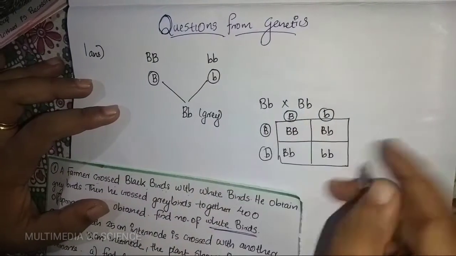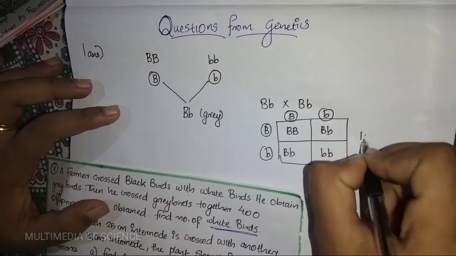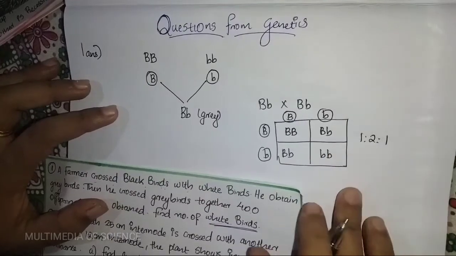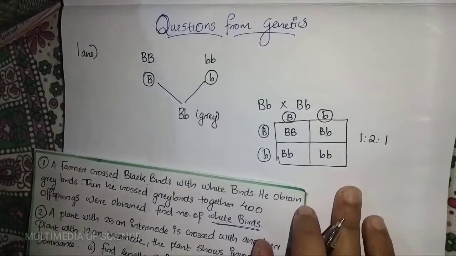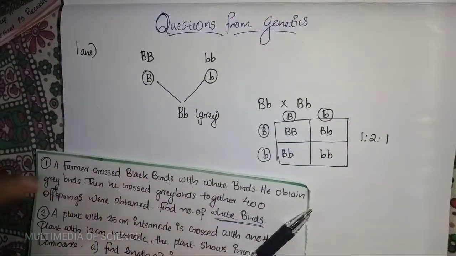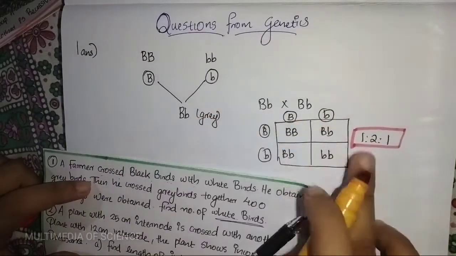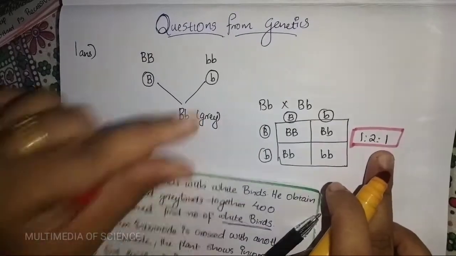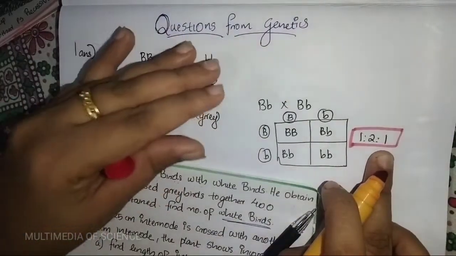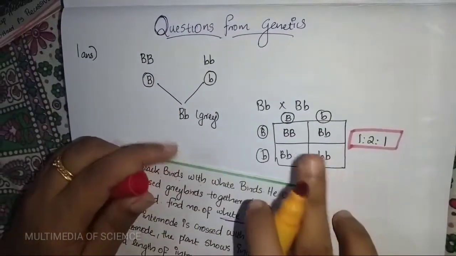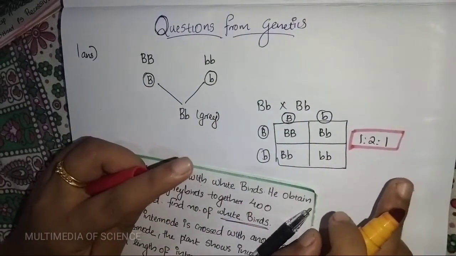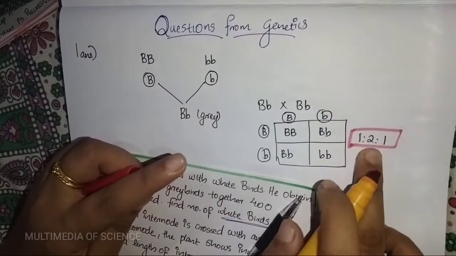So these are in the ratio of 1 is to 2 is to 1. Clear? In incomplete dominance, the ratio 1 is to 2 is to 1 is the same for the genotype and also for the phenotype. So the phenotypic ratio and genotypic ratio are the same, 1 is to 2 is to 1.